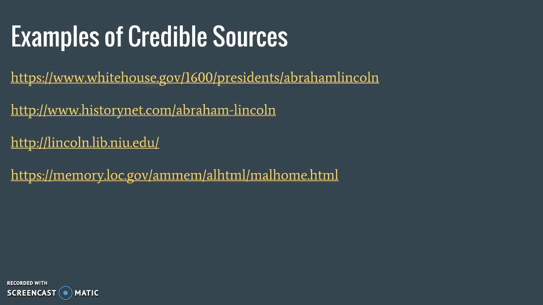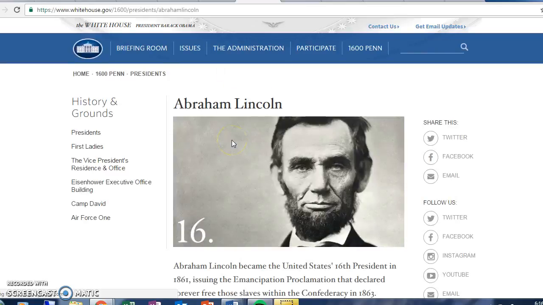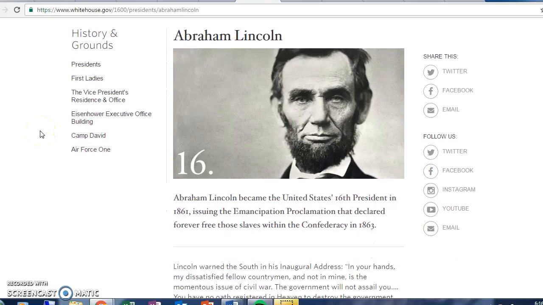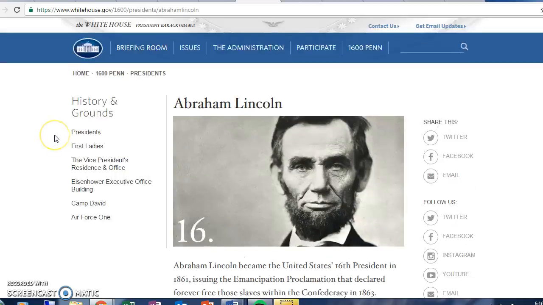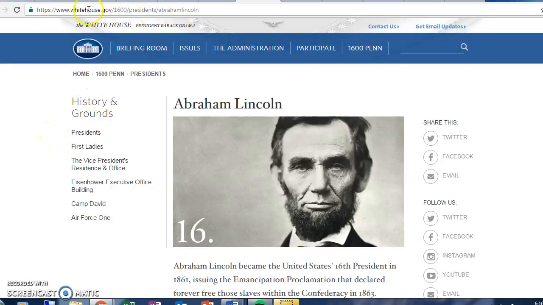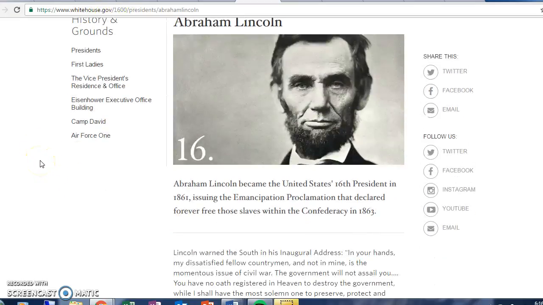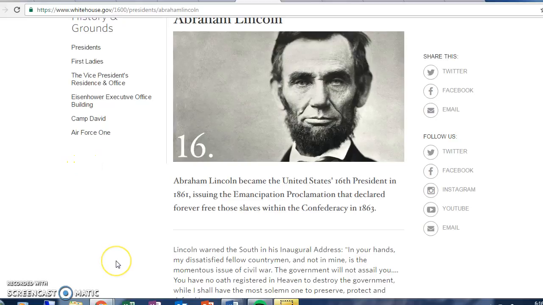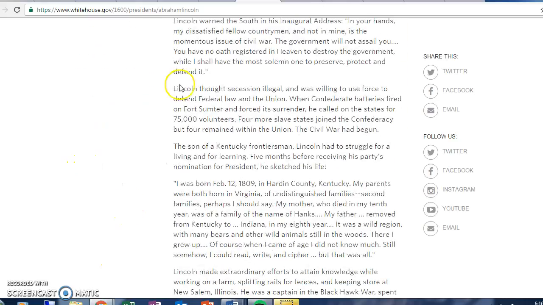Let's see what a good source is. So I have here 4 examples of what we call a credible source. So let's start with this one. Now this is a source on Abraham Lincoln from whitehouse.gov. Now this is obviously going to be a credible source because it was written by the White House. So you see the .gov in the corner right here. What this means is that it's a government website and the government's run it. So you can trust that the information is correct.